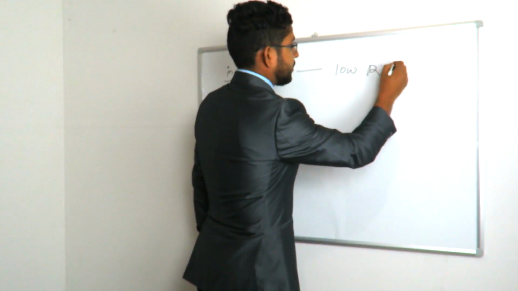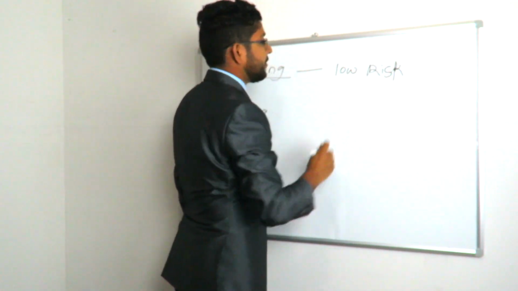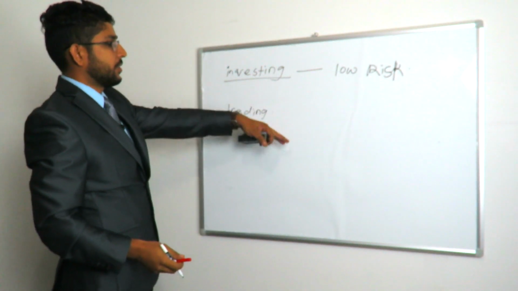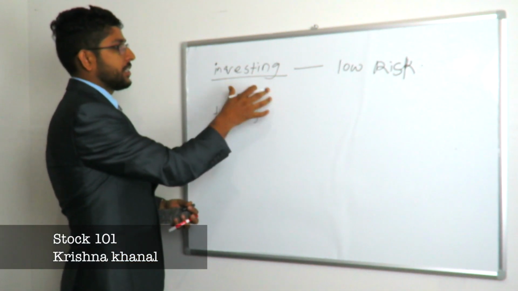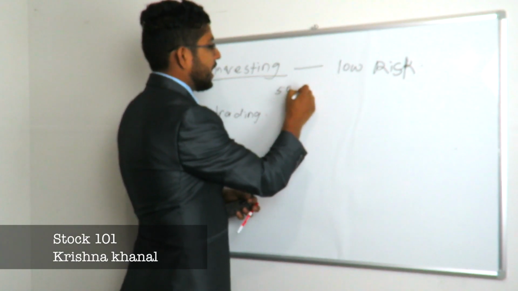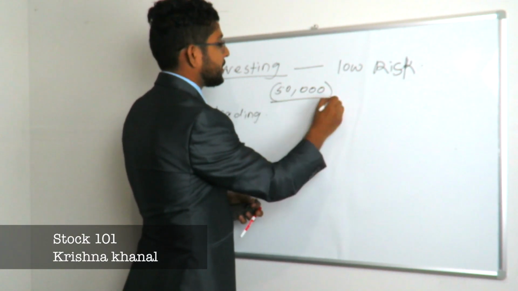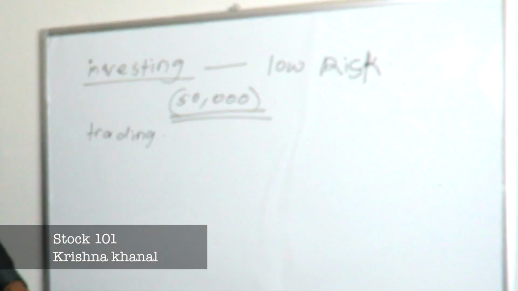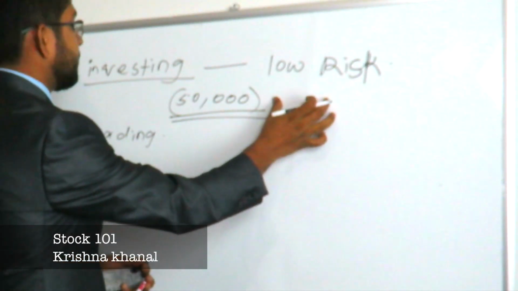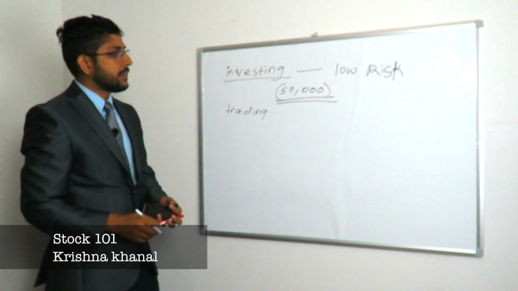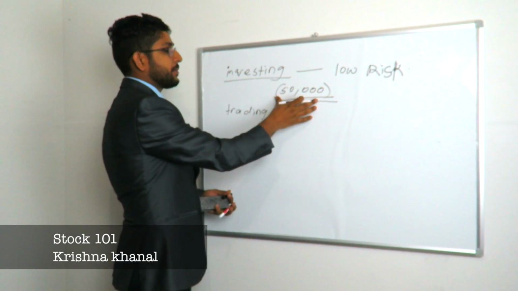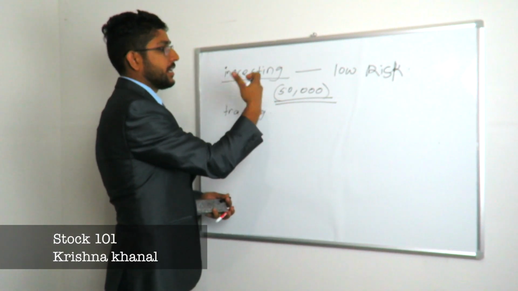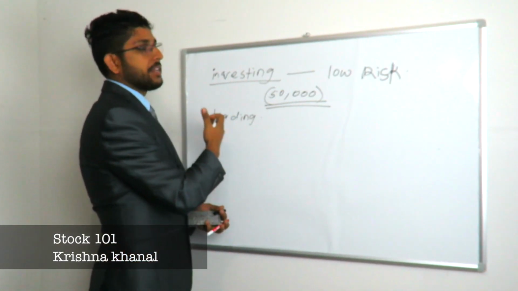Because if you have a large amount of money, like in the previous example we said $50,000, and you want to invest that amount in the stock market, you have that $50,000 secured. You don't want to lose this $50,000, because you can withdraw that amount anytime, like withdrawing from the bank. And it is guaranteed that the company will give the dividend at the end of the year. Then you can take that profit and add it to your principal or capital amount and reinvest the money in another stock, or you can withdraw and utilize your money.